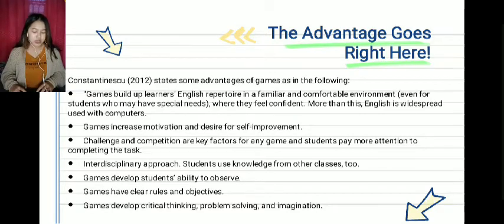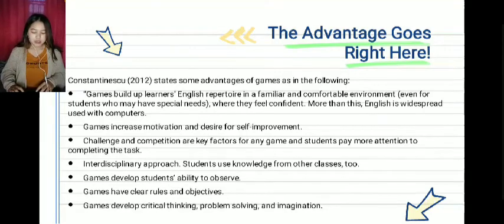An interdisciplinary approach: students also use knowledge from other classes. Games develop students' ability to observe. The games have clear rules and objectives. Games develop critical thinking, problem solving, and imagination.